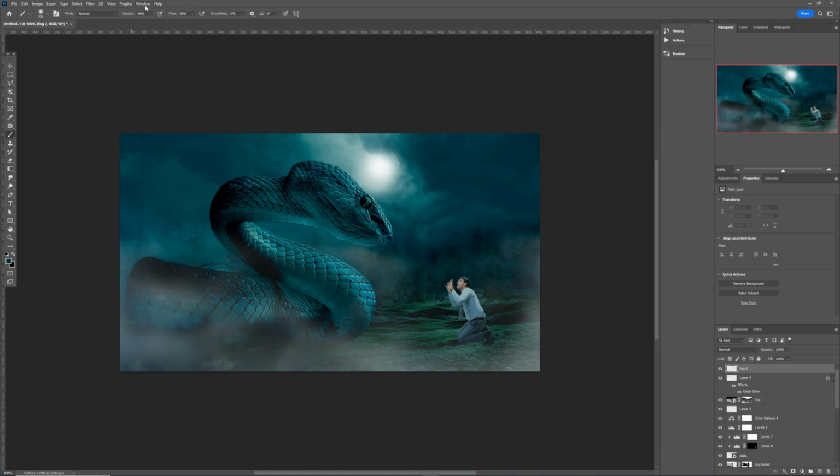I don't like the flow is too much. Let me reduce both the opacity. Maybe we should leave the flow like this. And okay, this is what I need.